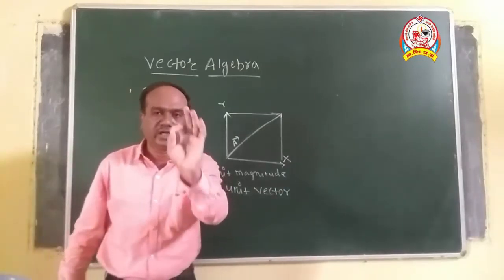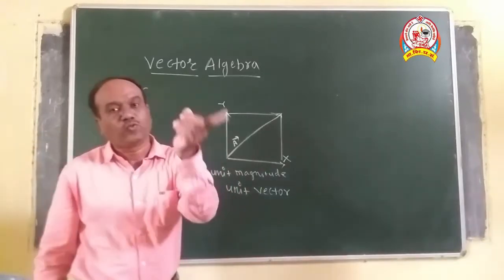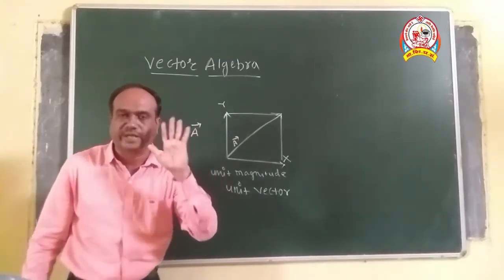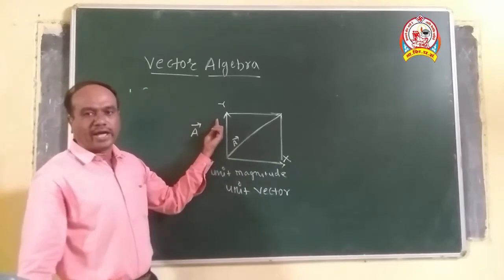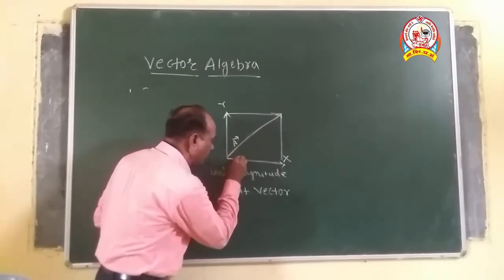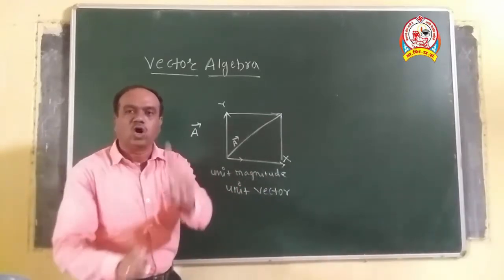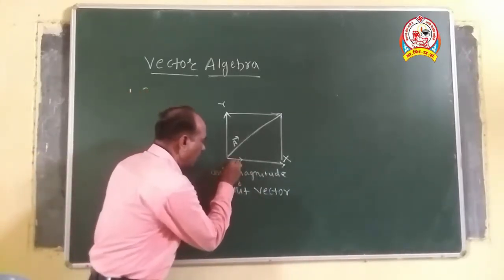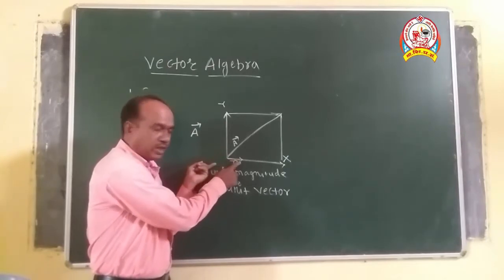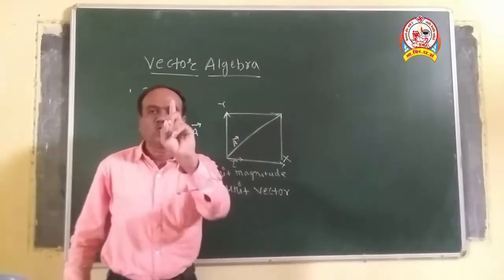Now, in the case of two-dimensional diagrams, along the x-axis and along the y-axis, a unit vector having unit magnitude drawn along the x-axis is represented by small i vector.